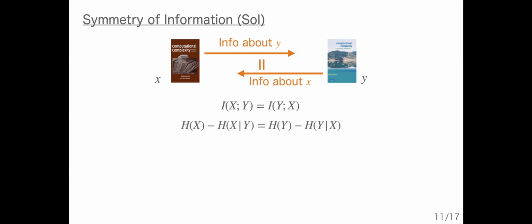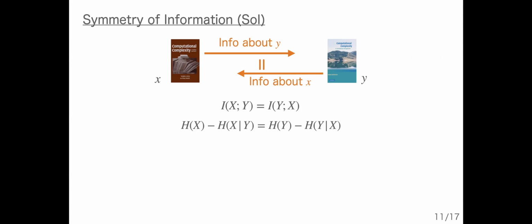The symmetry of information is a very basic natural property about information. Let's say we have two information sources, and the symmetry of information says that the information about Y that X has is equal to the information about X that Y has. In standard information theory, it is expressed by using mutual information. Proving this equality is very fundamental. Actually, it follows almost by definition of conditional probability.